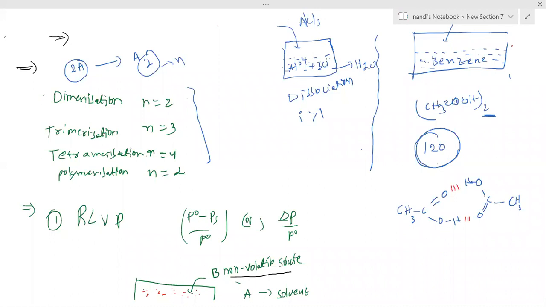In that case, if they are showing association, association means the i value is less than 1, or greater than 1? For association, the i value is less than 1. Check that point.